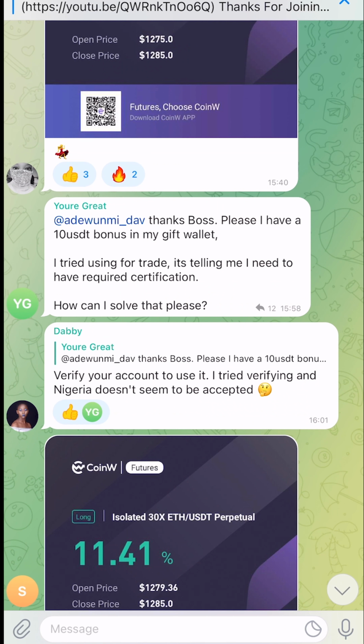All right, so once you join the Telegram group, the next thing you want to do is to start copying and pasting these signals on the exchange. So the next thing I'm going to do now is to walk you through how you can copy and paste this signal and start making profit from it.